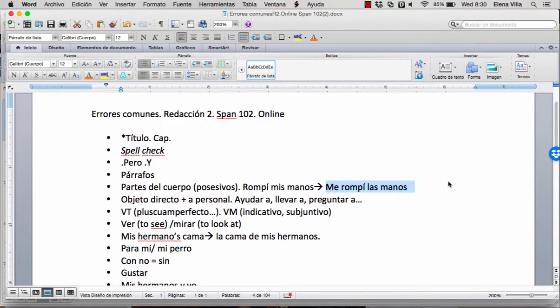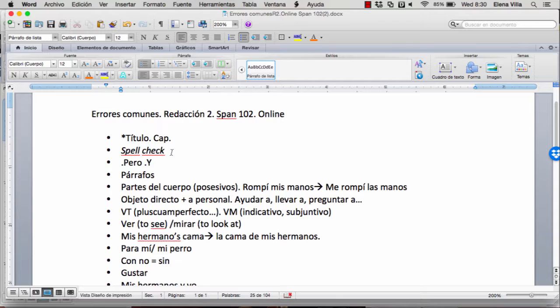So these are the instructions to rewrite composition number 2, and you have to turn it in next week, and these will be in Canvas. First thing I want to tell you about this is that the title should be original. There should be a title, and we only capitalize the first word. We don't capitalize every word unless they are a personal name.